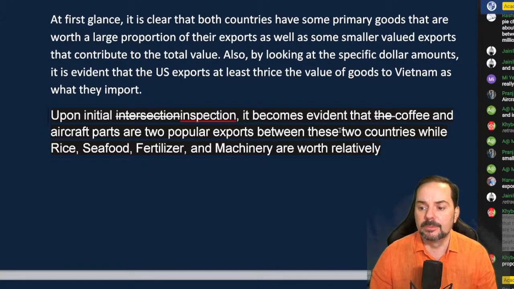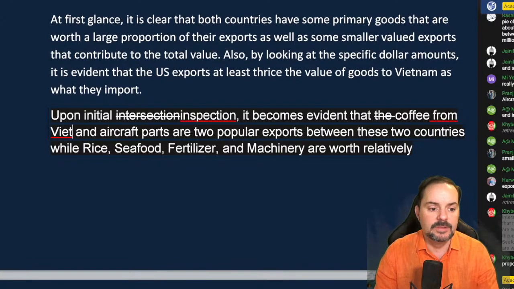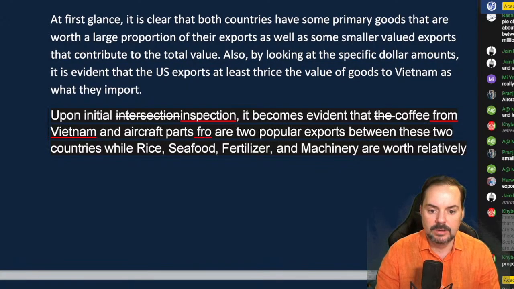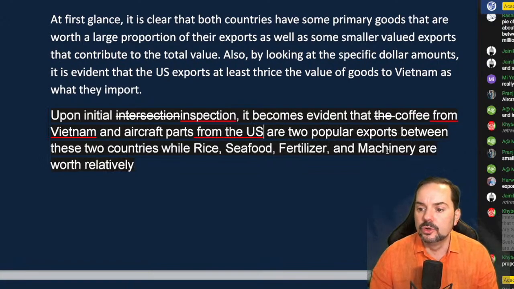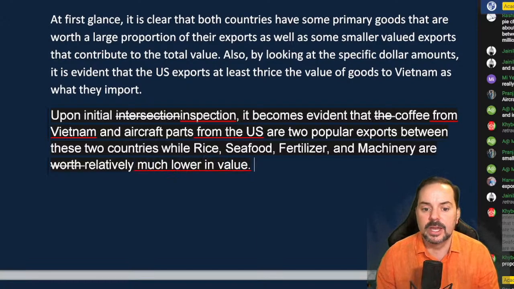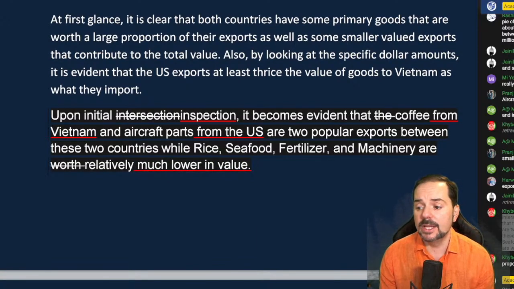This is unclear here because we don't know from this sentence, Kyber, who's exporting coffee or aircraft. So you have to make this clear. So upon initial inspection, it becomes evident that coffee from Vietnam and aircraft parts from the US are 2 popular exports between these 2 countries, while rice, seafood, fertilizer, and machinery are relatively much lower in value. Okay, so that would be the correct way to state that, Kyber.